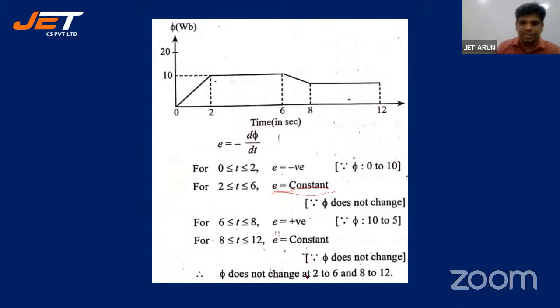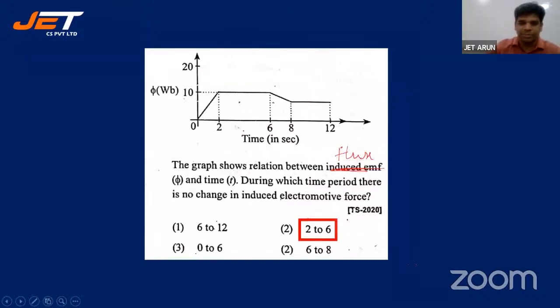So what is our answer? Flux does not change from 2 to 6 seconds and 8 to 12 seconds. So E will be 0 between 2 to 6 and 8 to 12. What did they give us in the options? They gave 2 to 6, not 8 to 12. So 2 to 6 is the right answer. If 8 to 12 were also given, both answers would be correct, and it would be a multi-correct question.